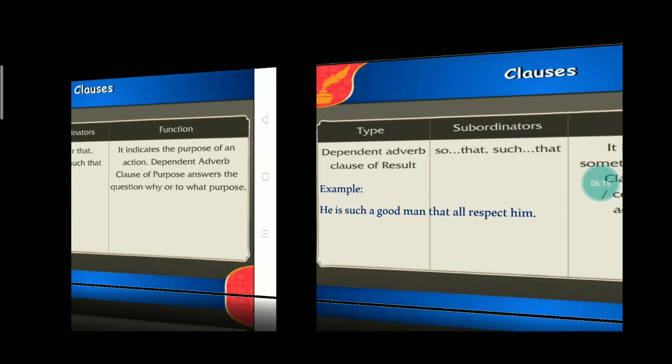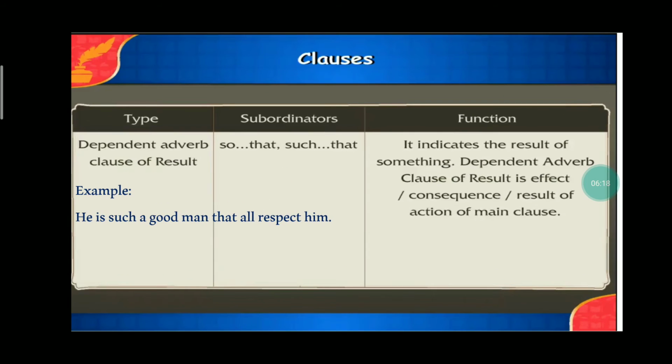Next type of adverb clause is adverb clause of result. This kind of adverb clause is introduced by subordinating conjunctions like so that, such that. Now here is an example. He is such a good man that all respect him. Now here, children, the adverb clause is that all respect him, which tells us the result of the main clause, that is, he is such a good man, and that is why we all respect him.